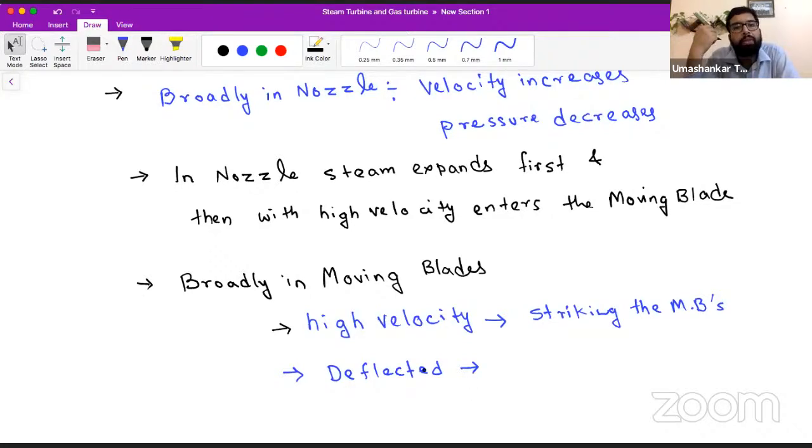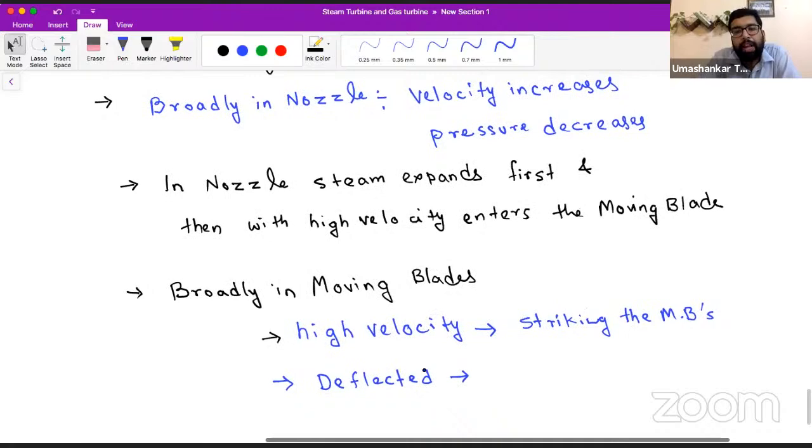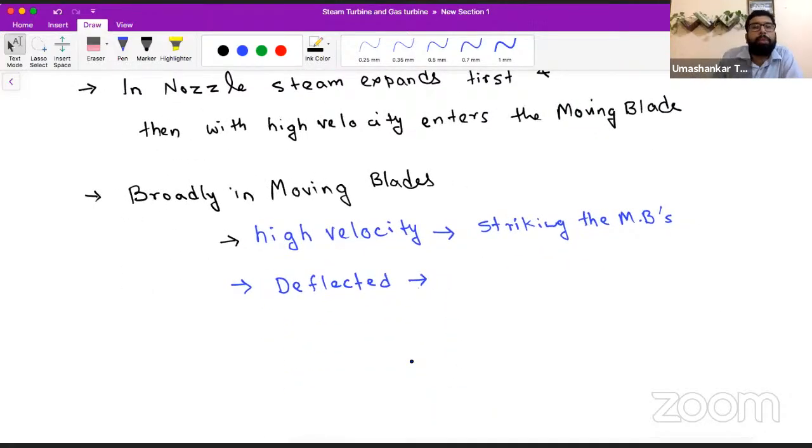High velocity steam will strike the moving blades. So after the striking, what will happen? The steam will get deflected. And when the steam gets deflected, there will be some loss of momentum. Yes or no? There will be some loss of momentum.